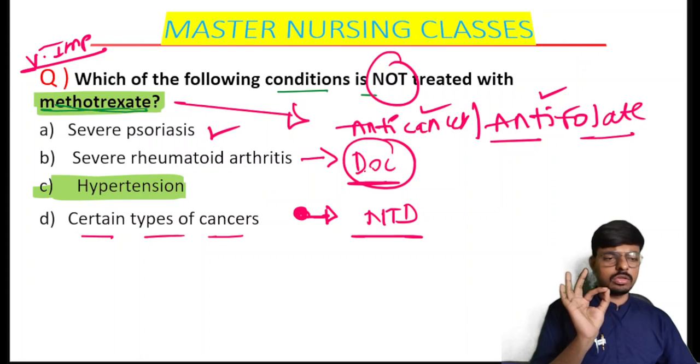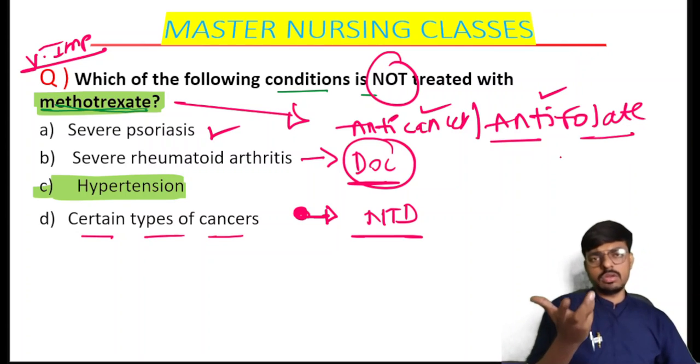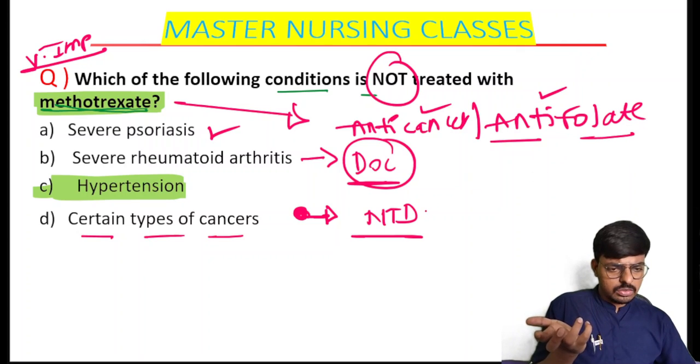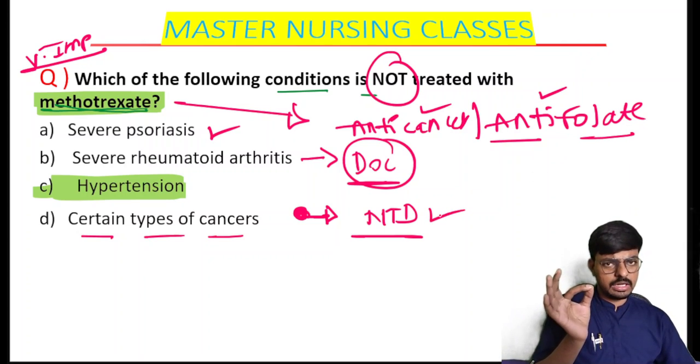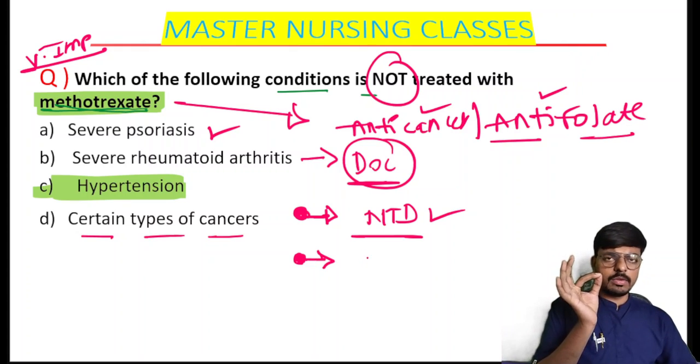Methotrexate acts against folic acid, reducing it, and decreased folic acid causes neural tube defect. Methotrexate is the drug used for severe rheumatoid arthritis.